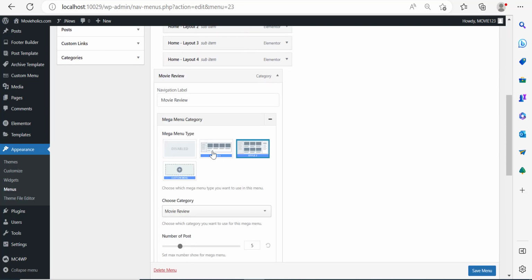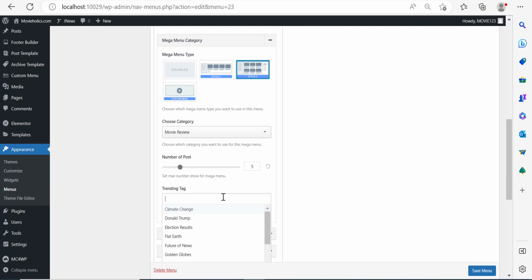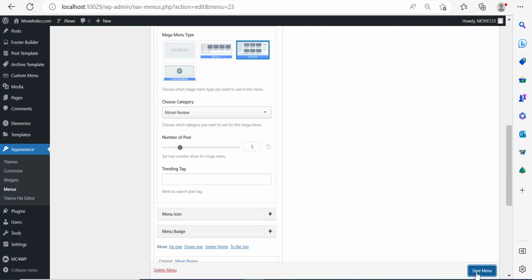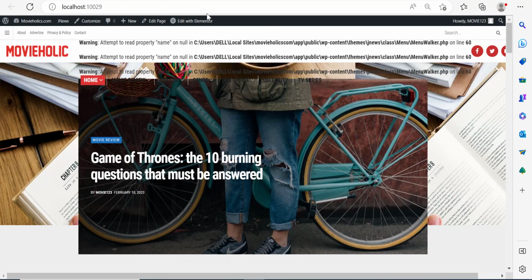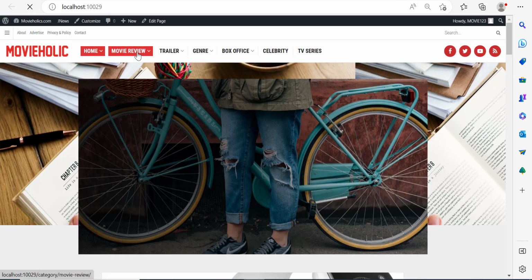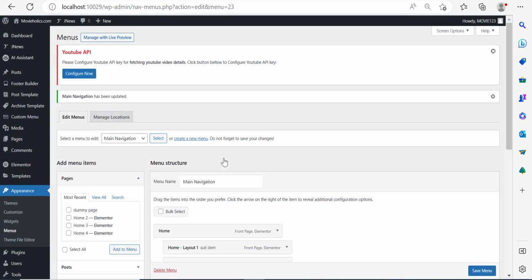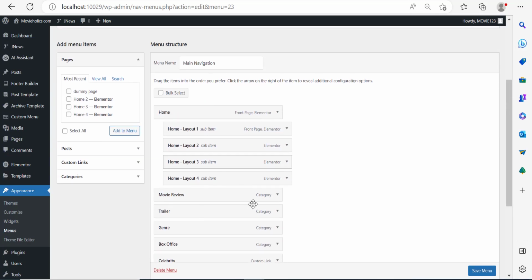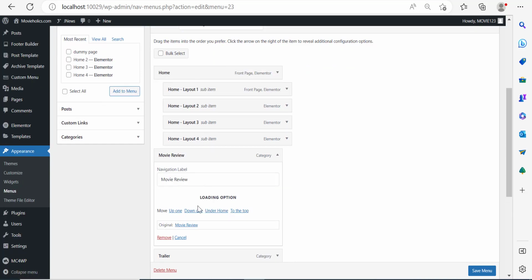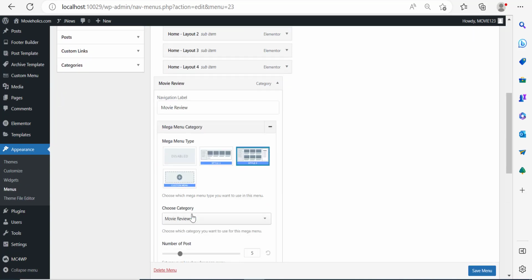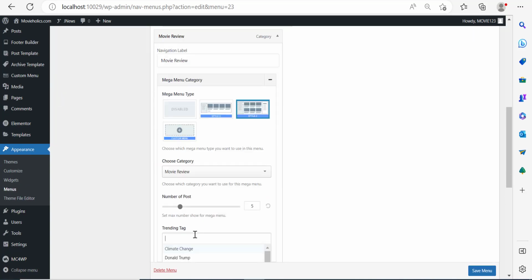Mega menu, style number 2, trending tags. Now let's save. Sometimes this can happen, so just stay relaxed. Let me refresh. And so right now this has changed. But the only issue is that the trending tags weren't added, and that's because I didn't save the changes. Let me go back and just add one tag on the movie review. So over here, I'm going to say Harry Potter, because I'm a huge Harry Potter fan.